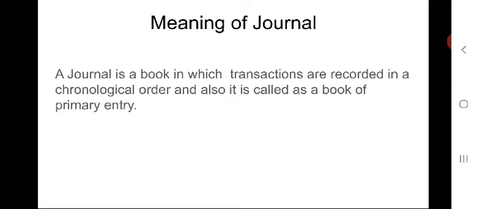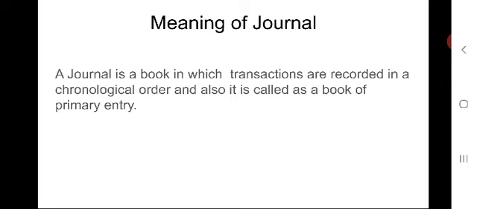In every transaction, definitely there will be two aspects, and those are to be found out. One must be a giving aspect, another one will be a receiving or taking aspect. These two aspects can be termed as debit and credit.